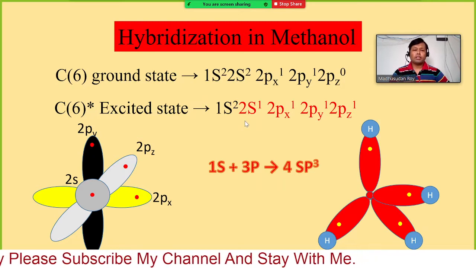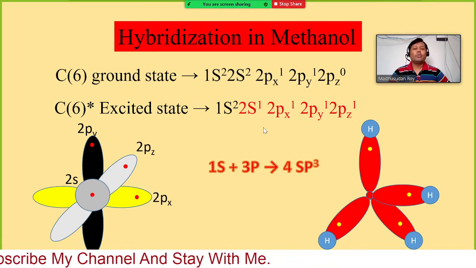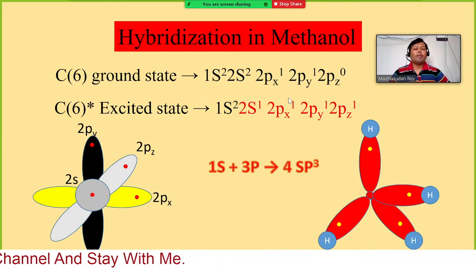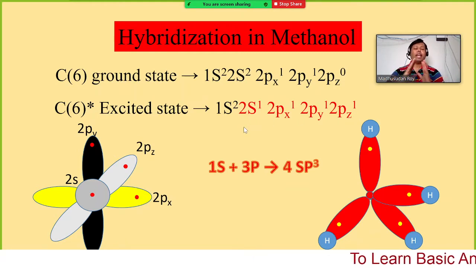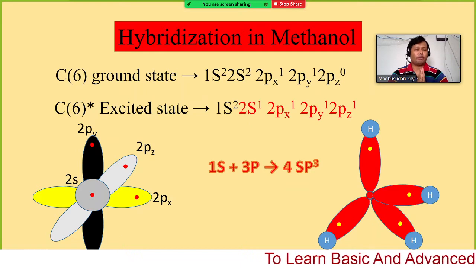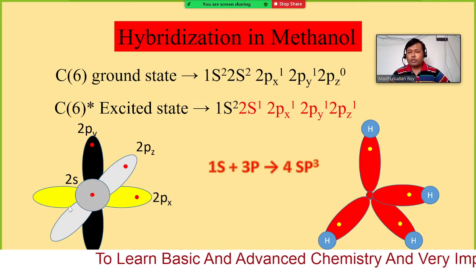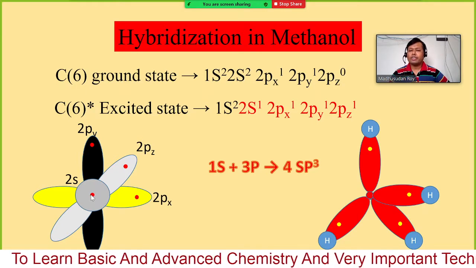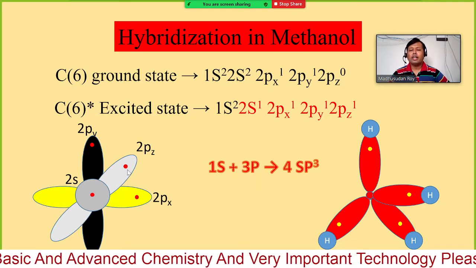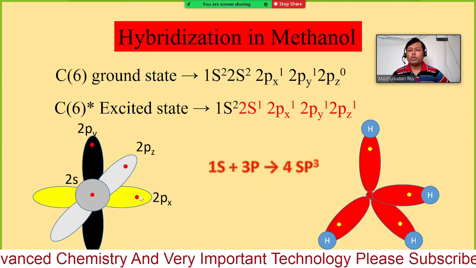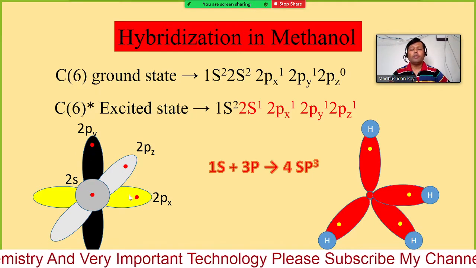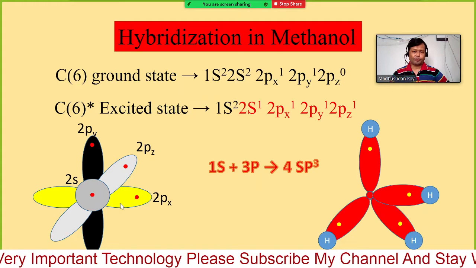So by combining these two different types of orbital, we are having the hybrid orbital. So four orbitals with the same energy and the same shape. So here you can see the 2s orbital has only one electron, and all of them, 2px, 2py, 2pz, have a single electron.